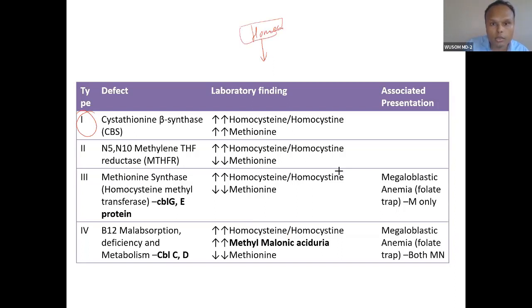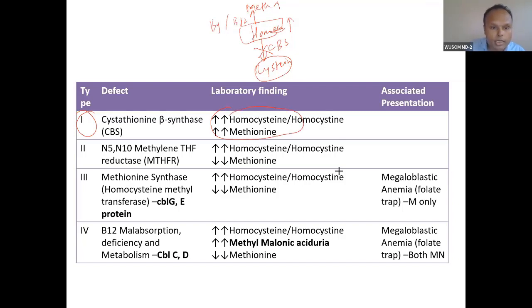Okay, so CBS, there is cysteine formation. So this is defective. Then there will be methionine, upper is methionine. Here B12 and B9 are associated. So if there is deficiency in this, what will happen? This will rise, and this homocysteine can go and convert into methionine. This will also rise. So both will rise, homocysteine and methionine both will rise.